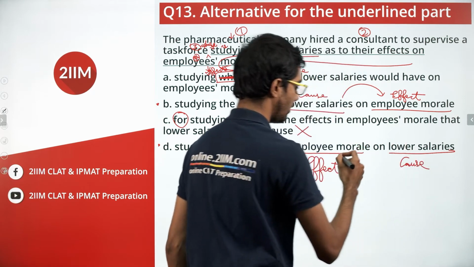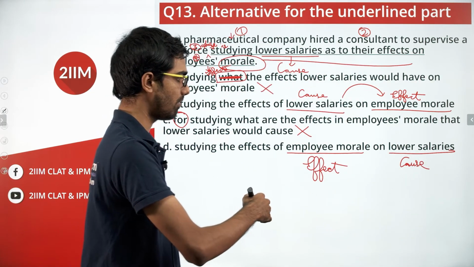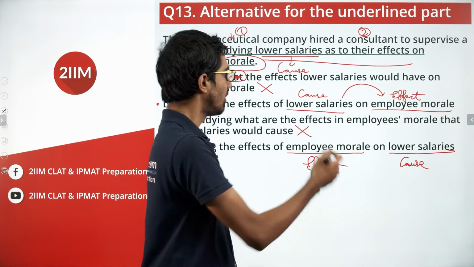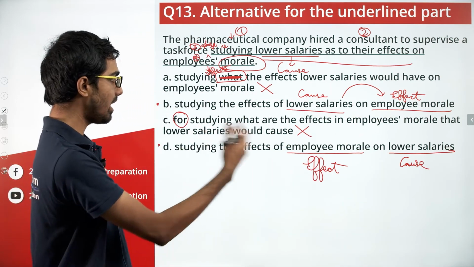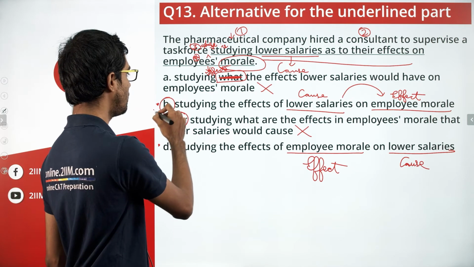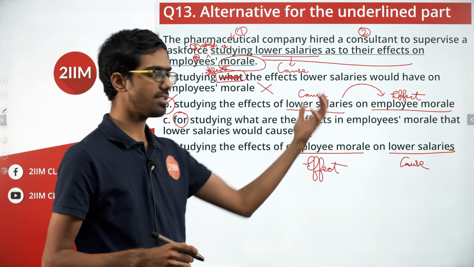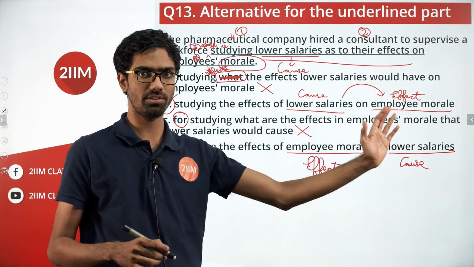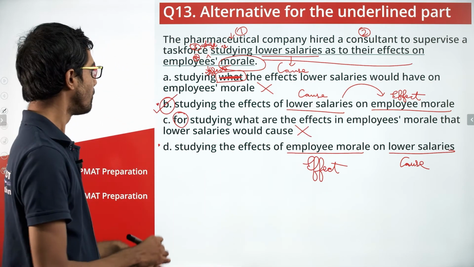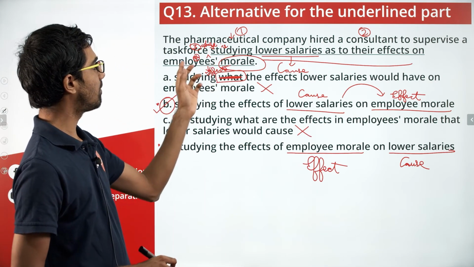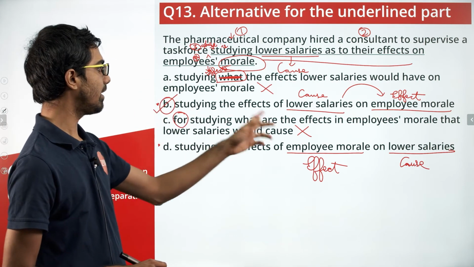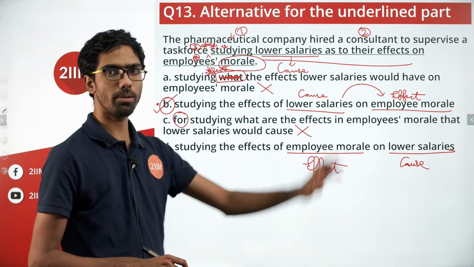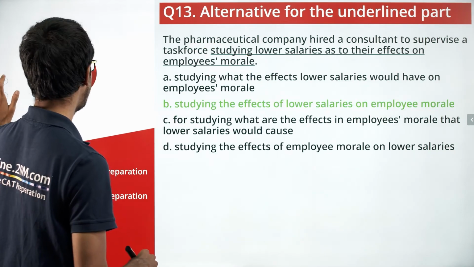Can an effect precede a cause? No. First, there should be a source and then comes the outcome. So in that order, B is the right option because the order of cause and effect is streamlined. It's in the right order. So let's fill this up and see. The pharmaceutical company hired a consultant to supervise a task force studying the effects of lower salaries on employee morale. Yeah. So B is our answer choice.